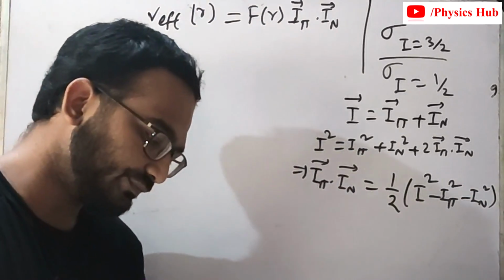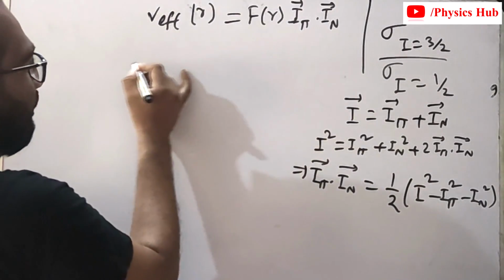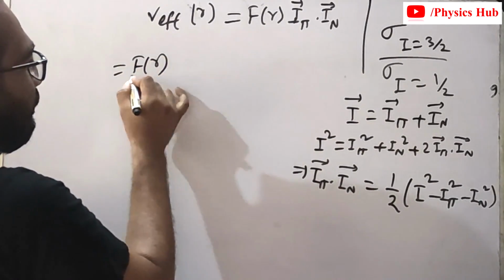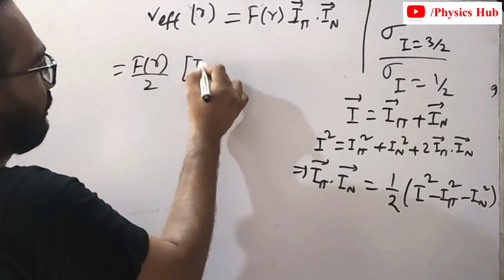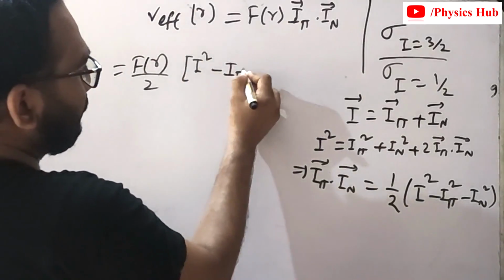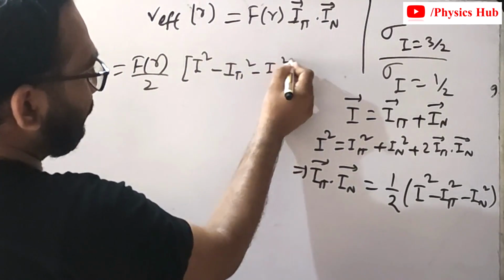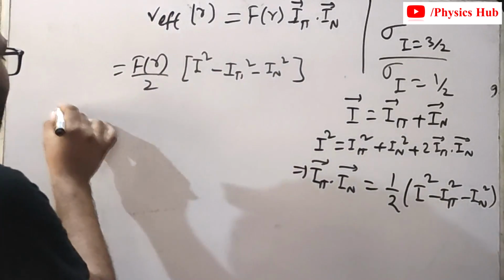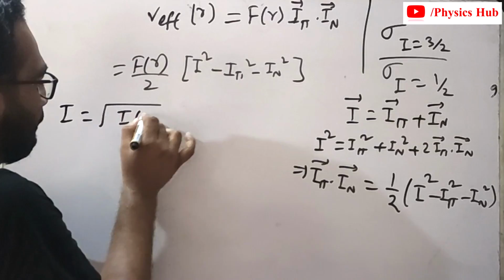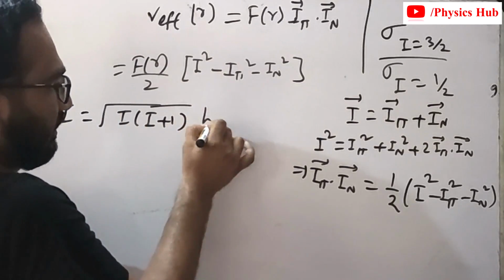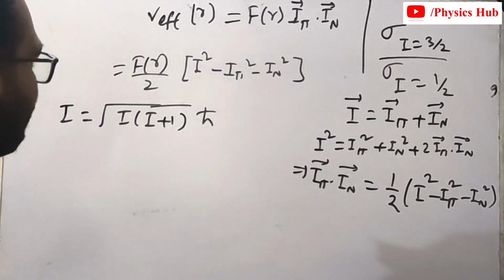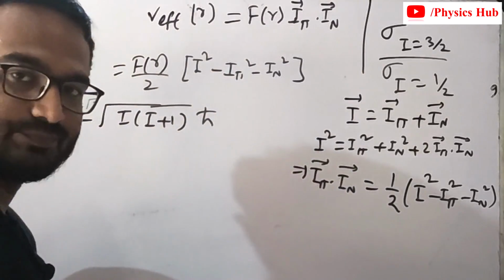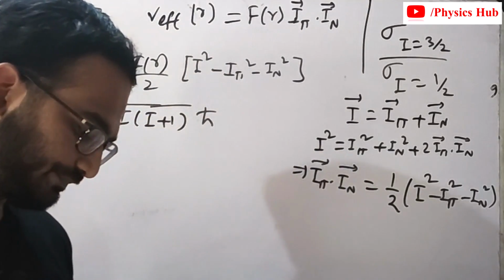So your V effective of R becomes f of R by 2 into I square minus I pi square minus I n square, where I equals root over I into I plus 1 h bar. Fine. Now we have to determine this. So how are we going to determine that?